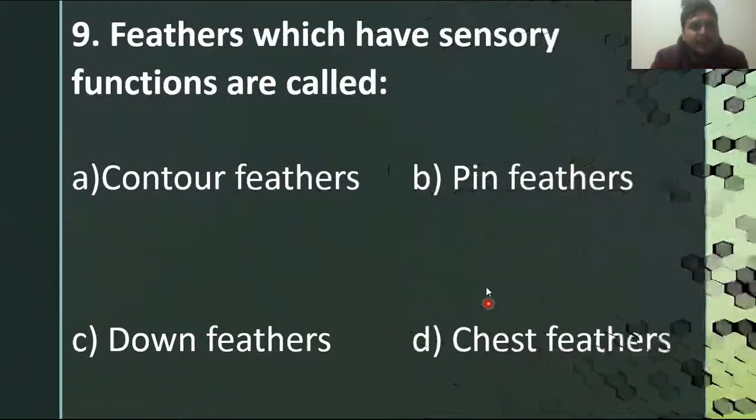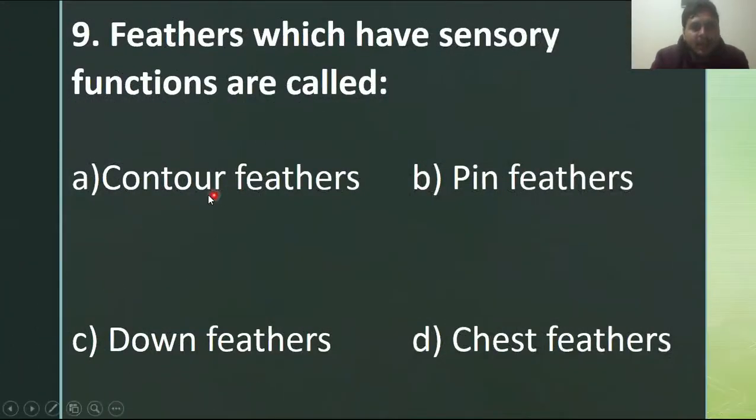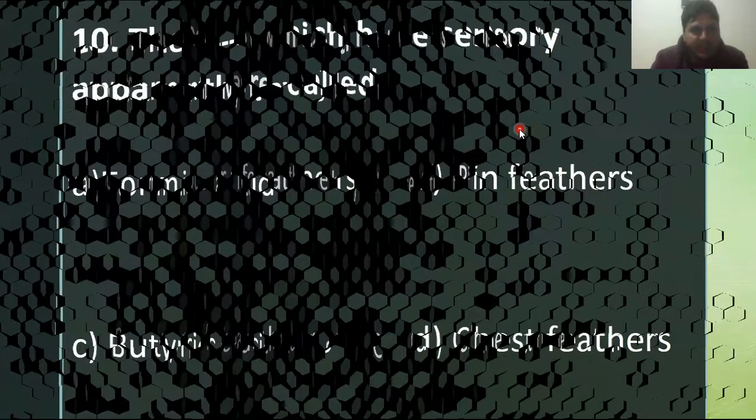The next one: feathers which have sensory functions are called what? Contour feathers are especially for flight, down feathers for insulative covering, and pin feathers, or filoplumes. Pin feathers are also called filoplume feathers. So option B is the right answer. They perform special sensory functions in birds.